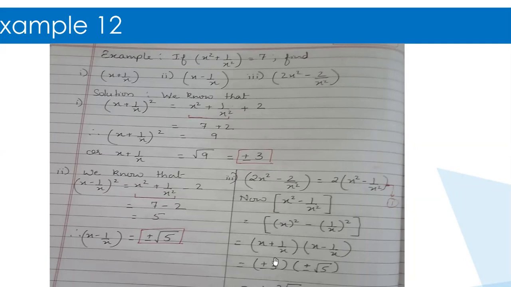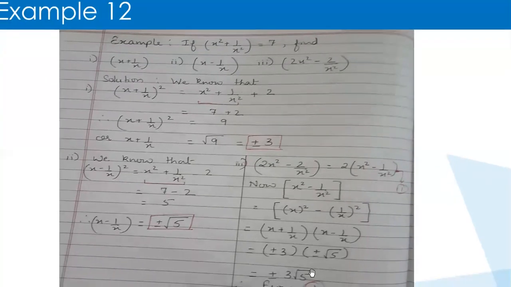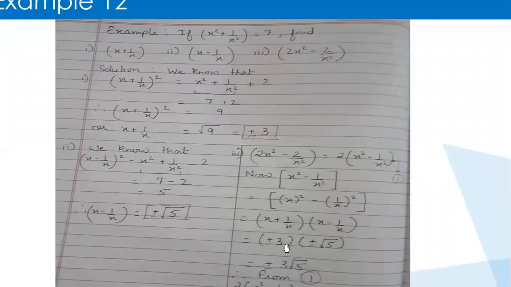Now I have got the value of both from the first two parts. This x plus 1 by x I calculated as plus minus 3. I've put it the way it is, plus minus 3, and x minus 1 upon x is plus minus root 5. So I've put plus minus root 5. After that, I have to multiply this 3 with root 5.